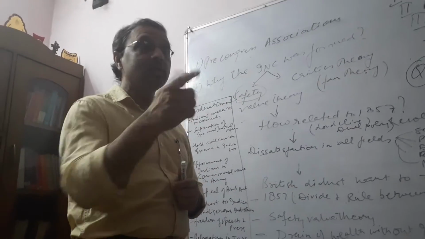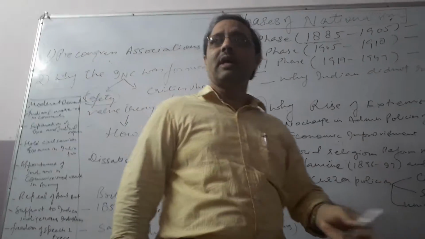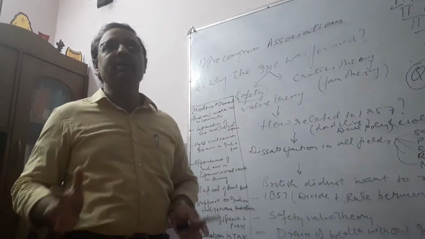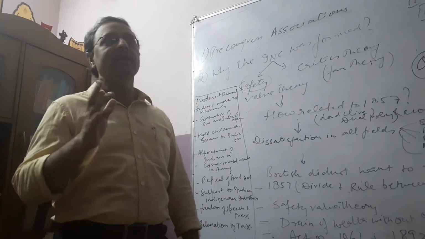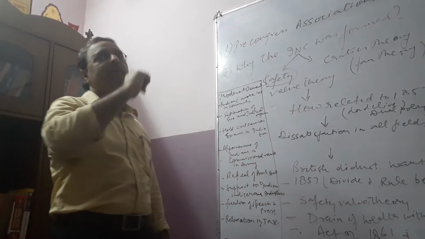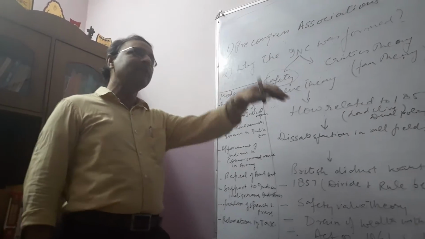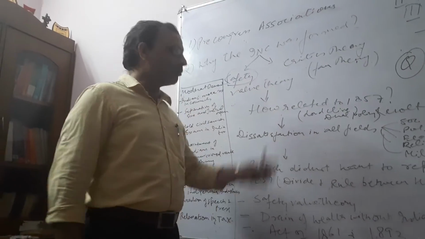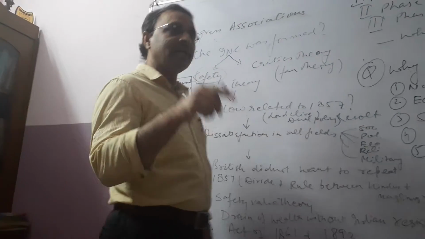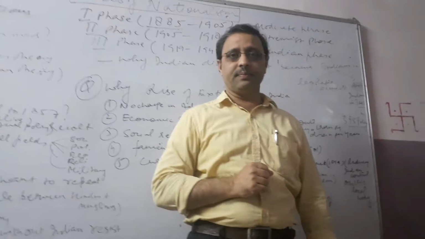The moderates could not understand that particular time from 1885 to 1905. That's why there was the rise of extremists in 1905. It took 20 long years, from 1885 to 1905, when the Indians couldn't get anything substantial from the British people. Then there was the rise of extremism. And from 1857 till 1905 there was no revolt in the country at the level of 1857, and the British people killed two birds with one stone. Drain of wealth was definitely there.